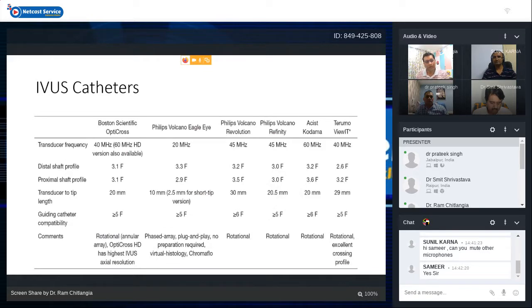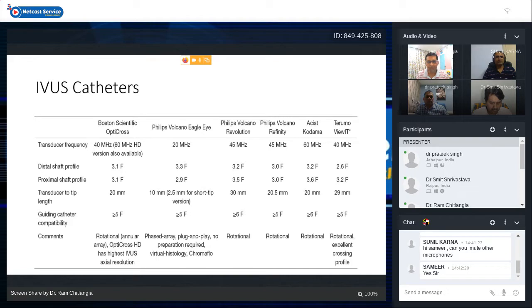These are the main IVUS catheters available across different companies. Main companies are Philips and Boston Scientific, and also other companies are Asahi and Terumo, which are probably not available in India. The basic transducer frequency is around 20 megahertz, but nowadays mostly we use 40 to 45 megahertz catheters, and Boston Scientific and Asahi have got a high definition catheter of 60 megahertz, and it gives you the best axial resolution with OptiCross HD.